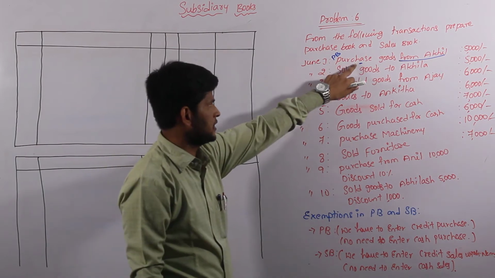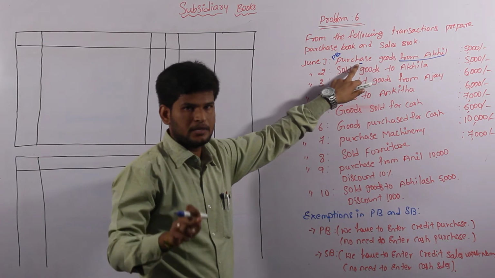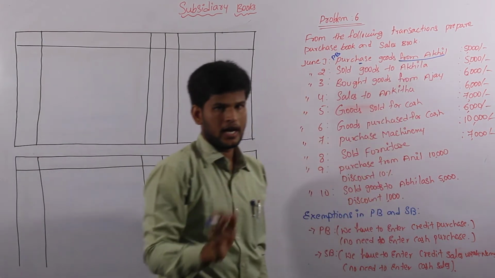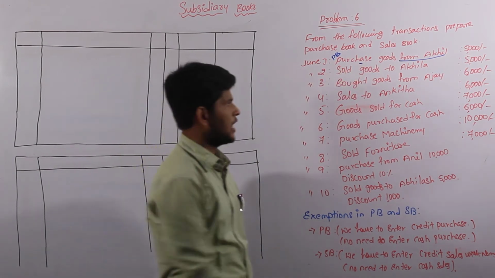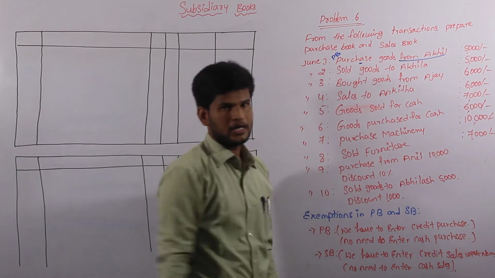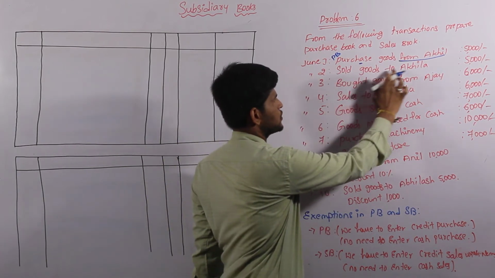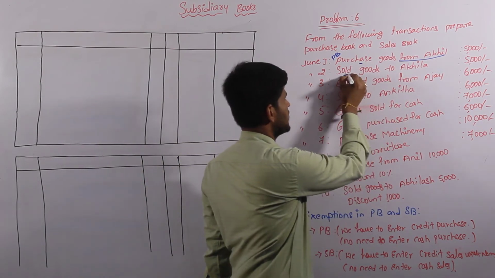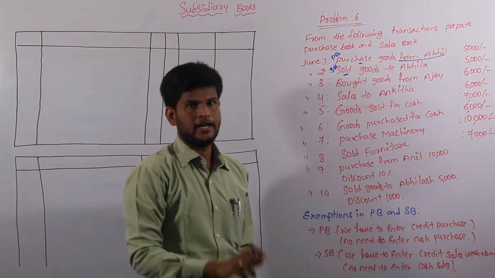Here the transaction is clearly mentioned: purchase goods from Akhil. Purchase is a purchase transaction. It comes under our purchase book, and there is no exemption because here we have a name, there is no cash. That's the reason we enter the first transaction into purchase book. And come to the second one, June 2nd: sold goods to Akhila. Here we have sale; sale goes to sales book. Again we have to find the exemption.